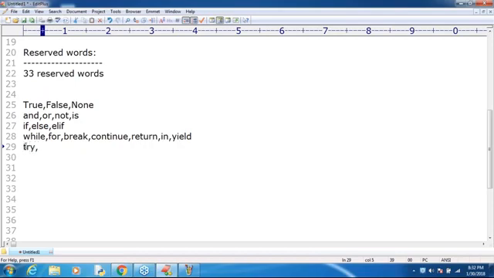Next, try. Somewhere the exception handling concept is there, right? Next, in Java, we are going to use which words? Try, catch, finally, like we are going to use, right? Try, catch, finally, like this. So in Python, instead of catch, there is not catch. Instead of that, except. Are you getting it? In Python, except means the catch block, right? Remember that, okay? Try, except, next, finally is there. Try and finally is there, but instead of catch we have except.